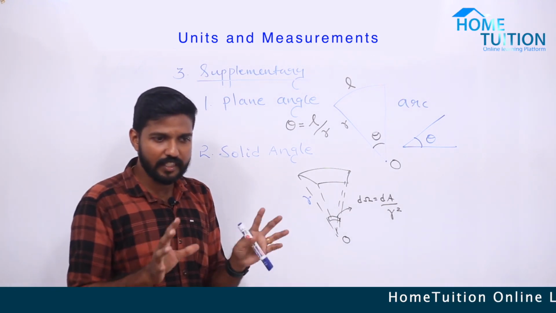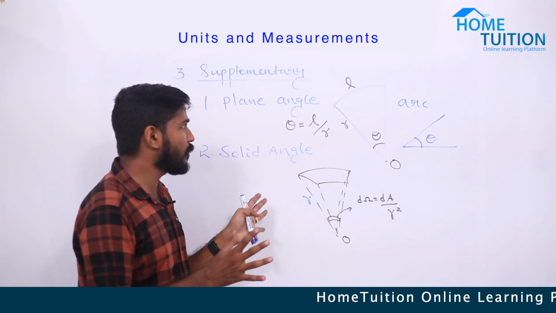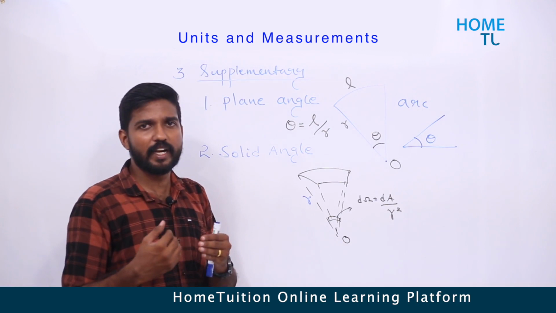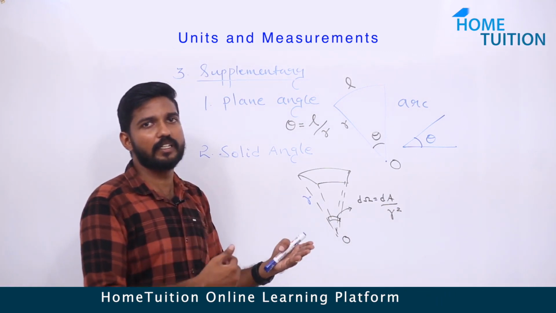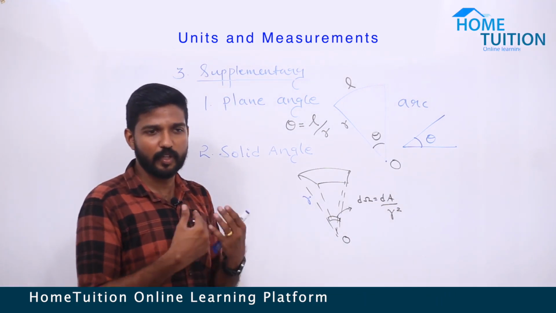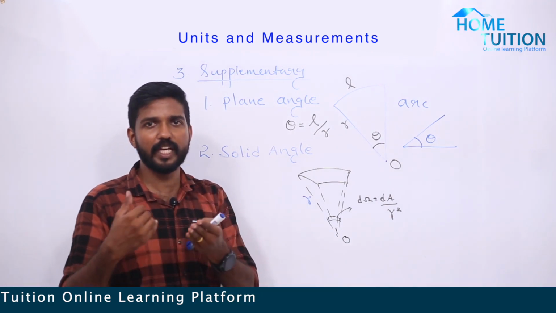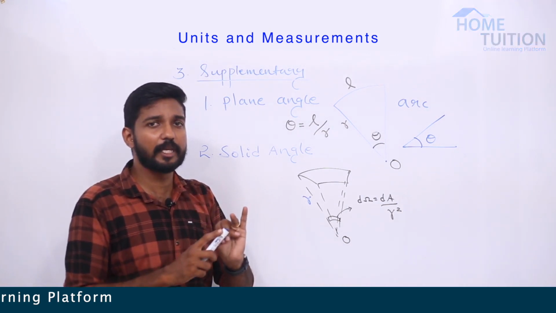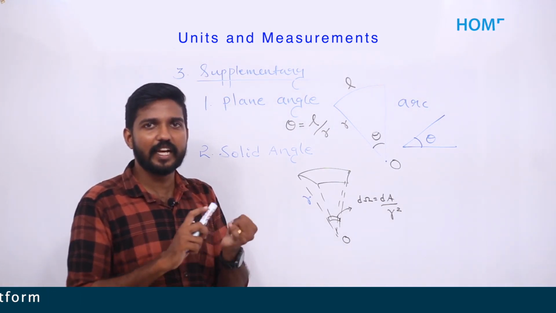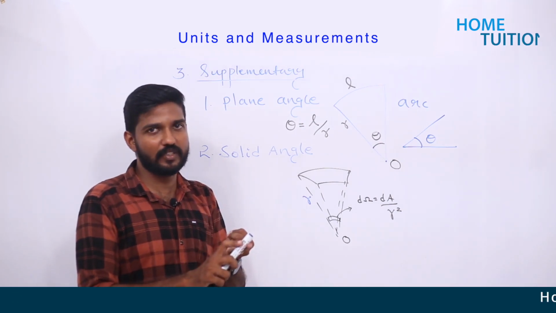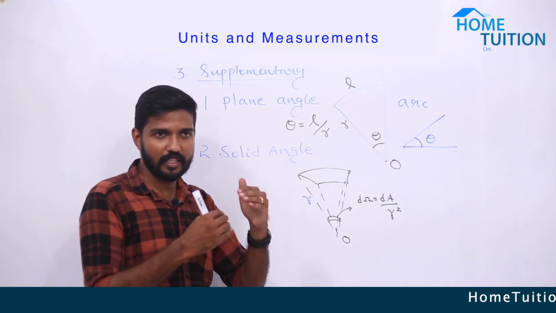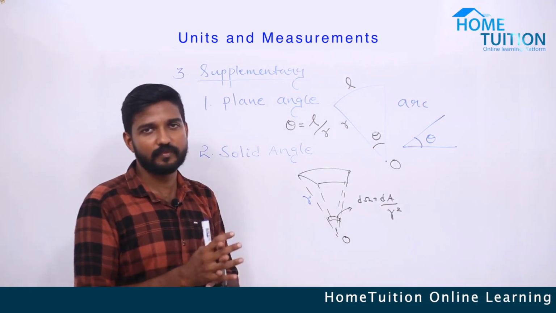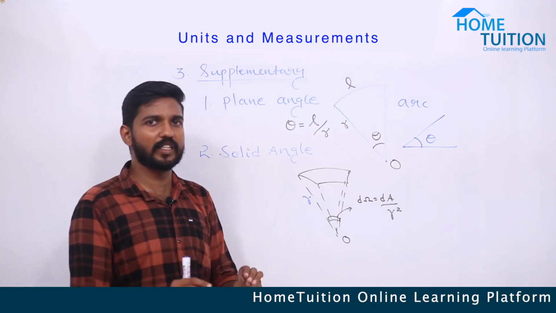Very simple. There will be no problems from this area, only theoretical concepts. We have to learn the difference between fundamental, derived and supplementary quantities. What do you mean by fundamental, what do you mean by derived, and what do you mean by supplementary. We have 7 fundamental quantities. What are they? Mass, length, time, temperature, electric current, amount of substance, and luminous intensity. You have to learn all the names of the 7 fundamental quantities, and the differences between these things. So that's all about fundamental quantities.